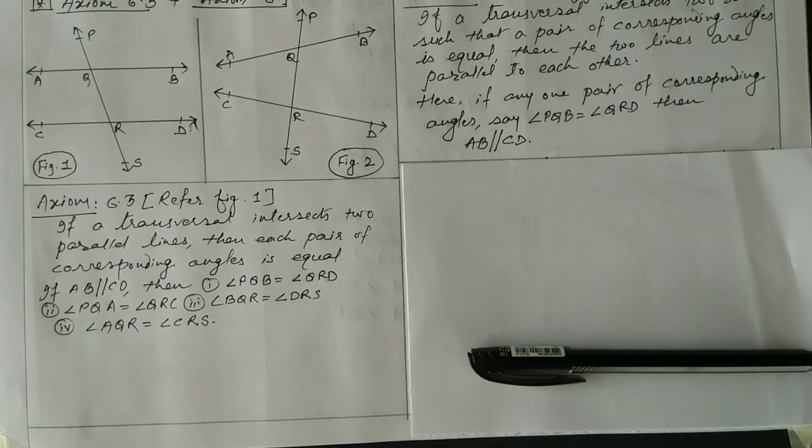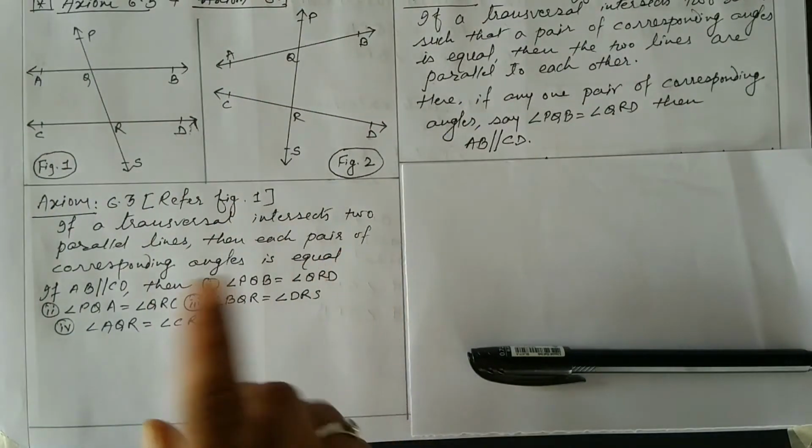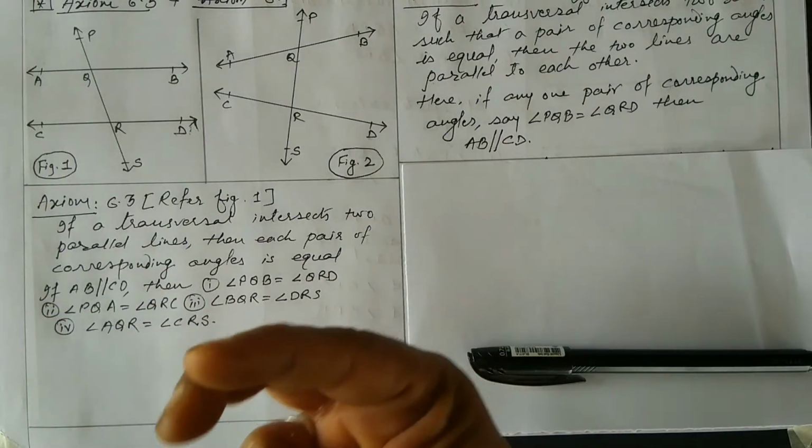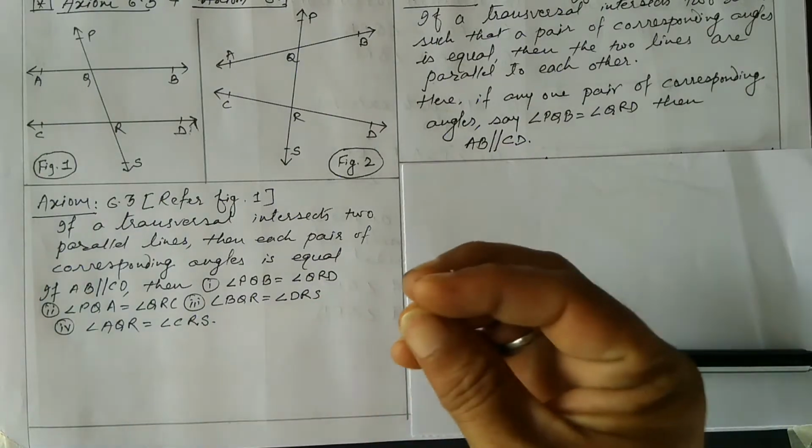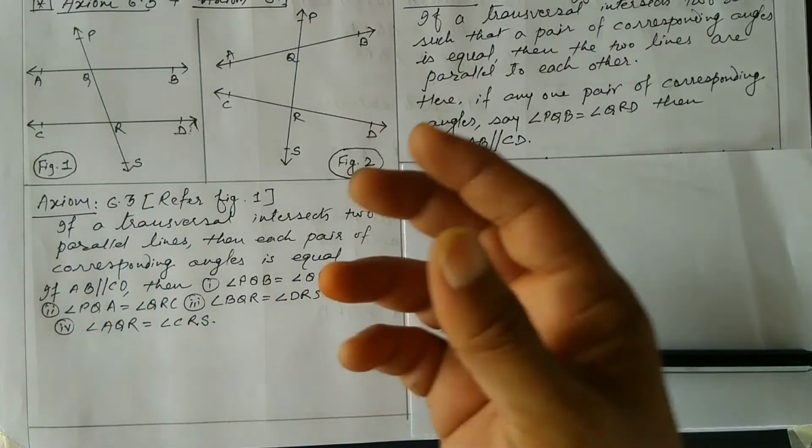Let us see now axiom 6.3 and 6.4. Let us see axiom 6.3. I have drawn two different diagrams, figure 1 and figure 2. Figure 1 is for when there are two parallel lines, and figure 2 is for when they are not saying anything about parallel lines. We have to prove that lines are parallel.